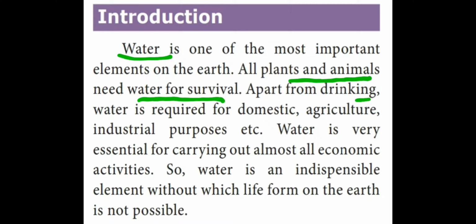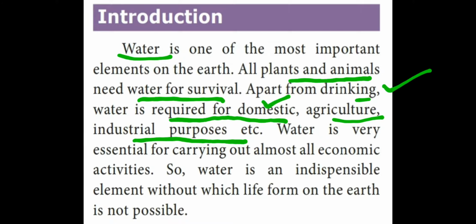Apart from drinking, water is required for domestic, agriculture, industrial purposes, etc. Domestic purpose is household purpose.